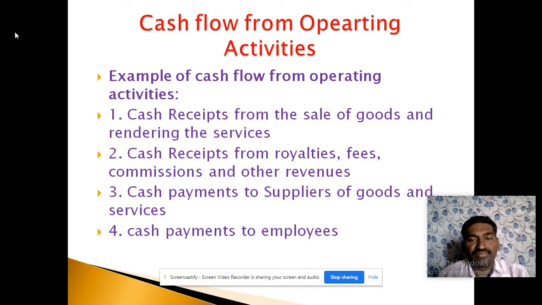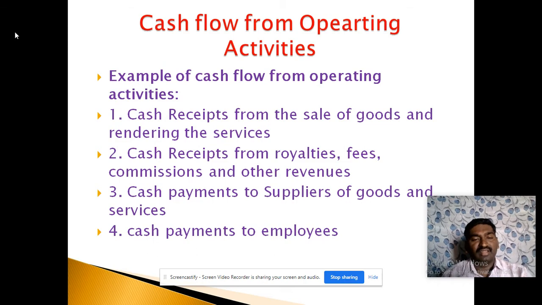The major source of cash inflow of operating activity is the sale of goods and services. The second thing is receipts from royalty, fees, commission and other revenues, whatever they may be. The major portion is only cash generated from the sale of goods and services. Then the other two items are related to cash outflows, which means the firm has to pay the amount to others, that is suppliers as well as employees.